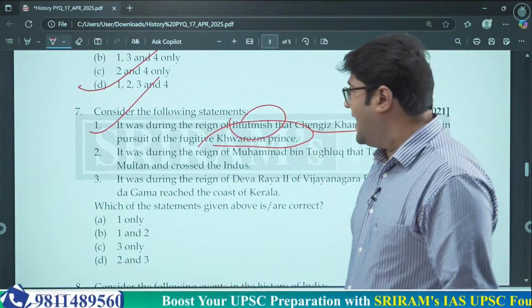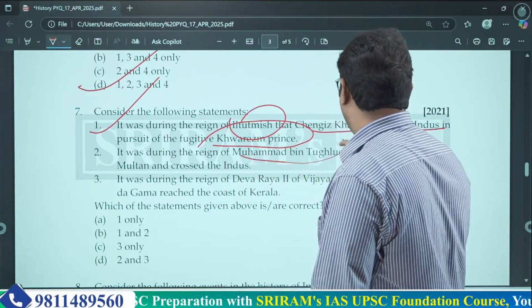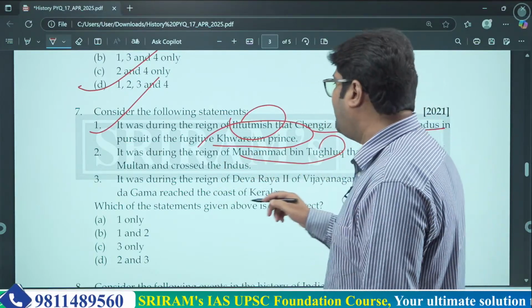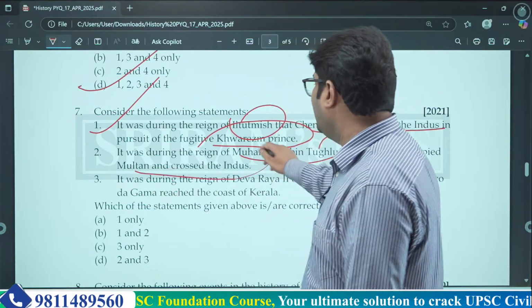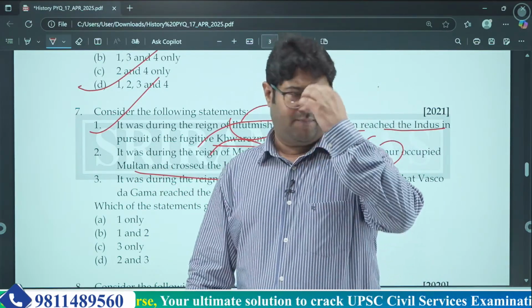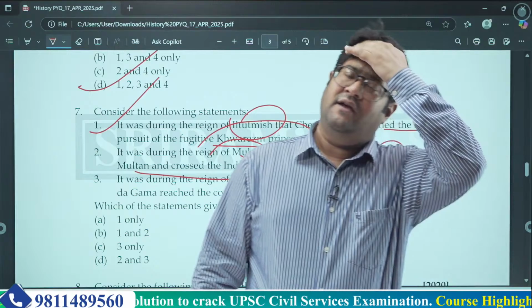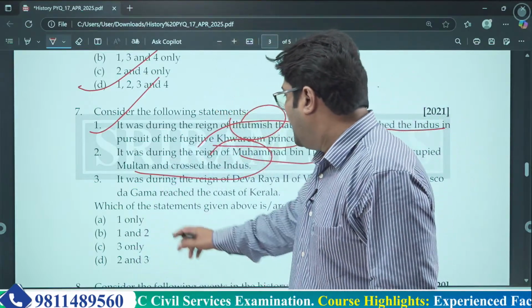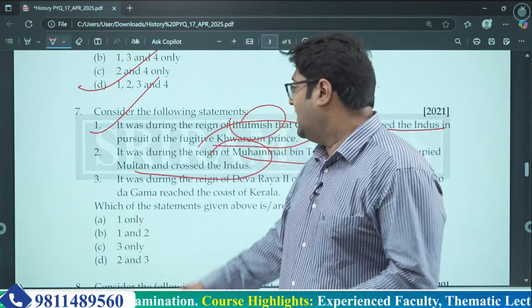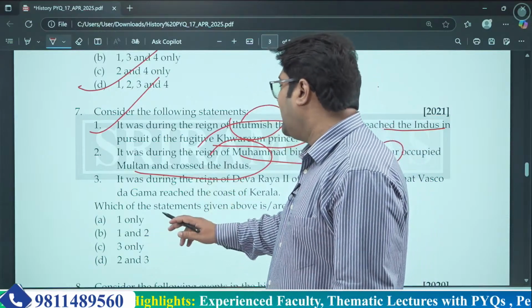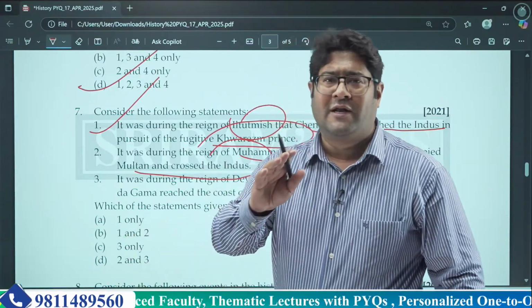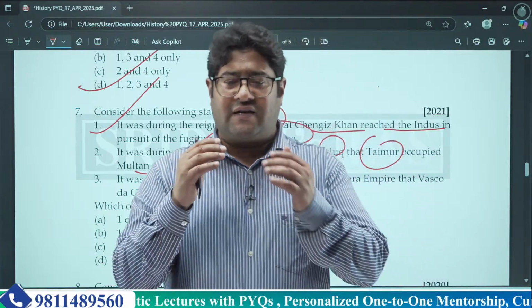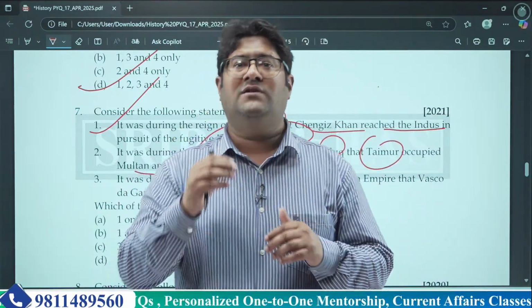The second statement says that it was during the reign of Muhammad bin Tughlaq that Taimur occupied Multan and crossed the Indus. Now see, try to understand. I am not giving you a hint or key through options, like if one is right then 1 and 2 only can be right, and all these kinds of things. Try to understand the concept behind all these statements. What is the concept behind it?